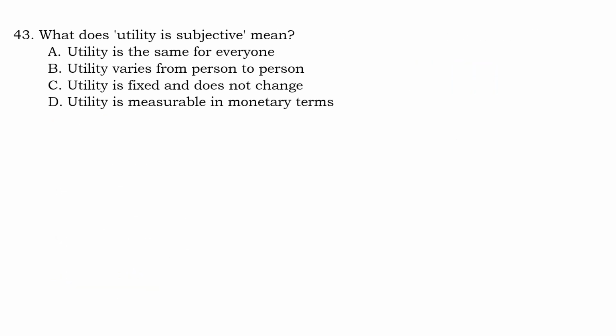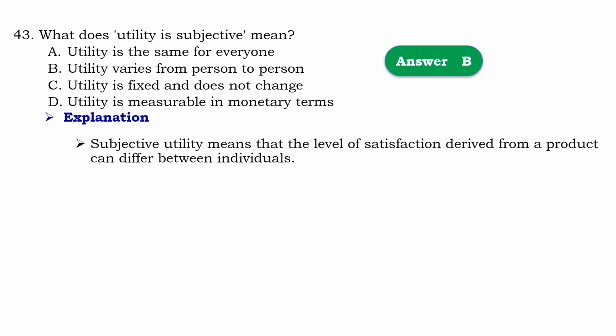Question number 43. What does utility is subjective mean? So that should be B, utility varies from person to person. Means that subjective utility means the level of satisfaction derived from a product can differ between individuals.